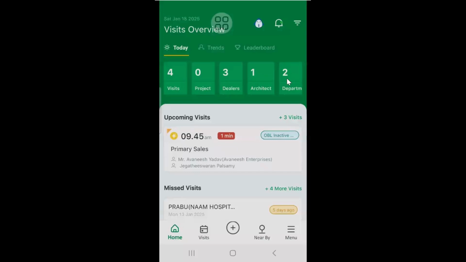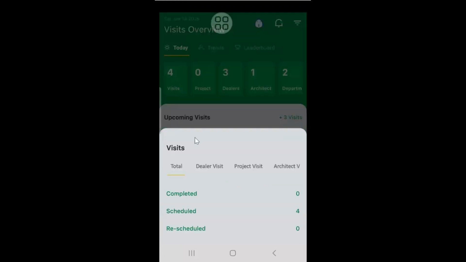First, I am going to see the visits which I created. So I click here on visits. It will clearly give the statement of how many I have scheduled, how many I have completed, how many I have rescheduled.